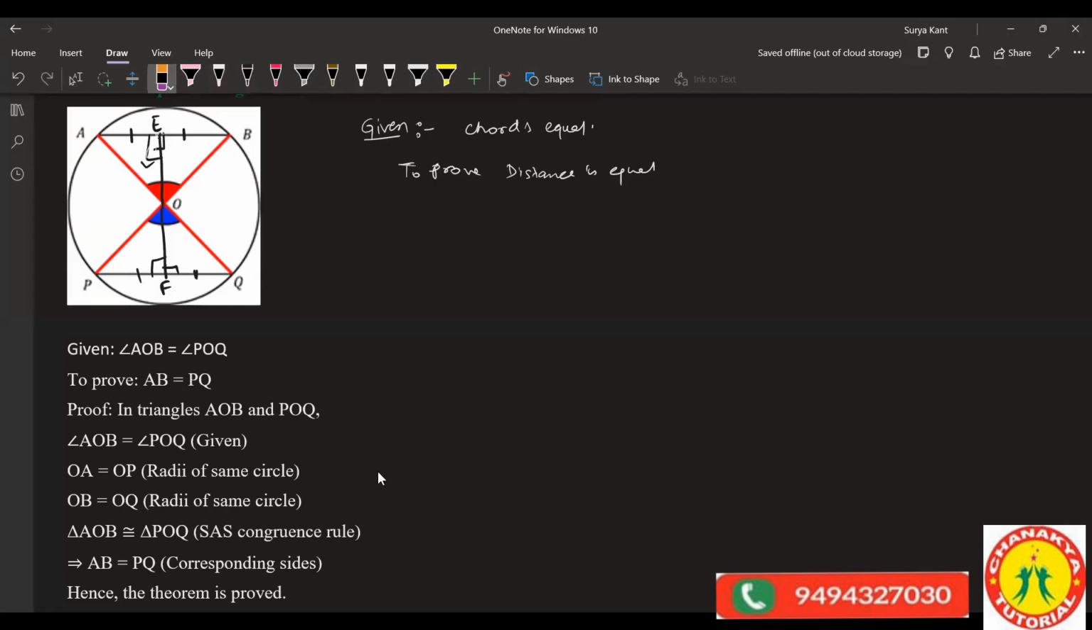But for that we have to prove that by the theorem, you can let that angle AOB be equal to angle POQ. In the triangles AOB and POQ, see these two sides are equal, right? Two sides are equal, right?